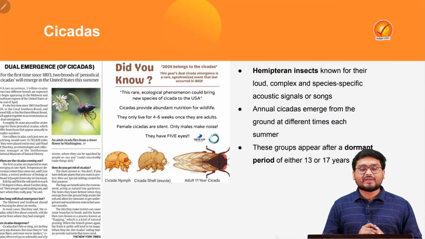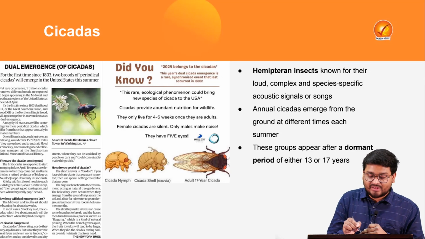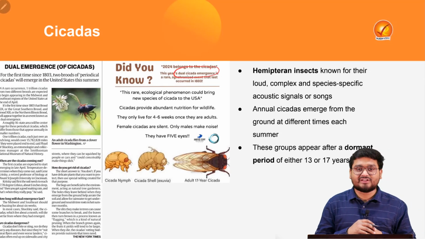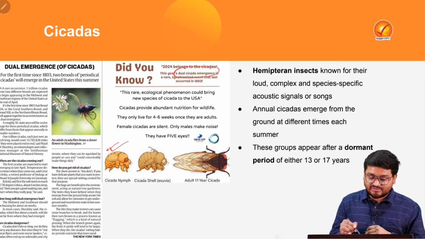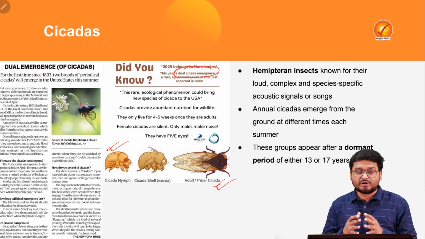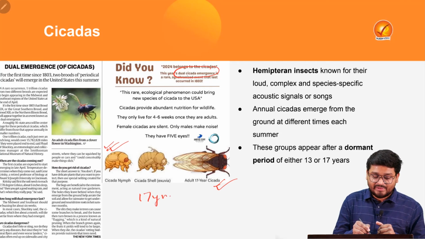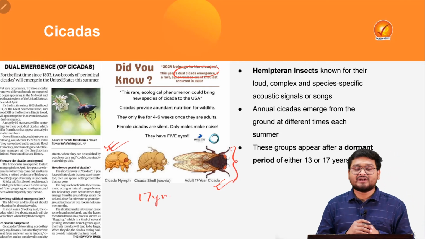In the next one, we will be looking at a very important incident taking place in 2024. This is the event we know as the dual cicada emergence. Cicadas are insects which have a breeding period of around 17 years, from being infants to a full adult insect.